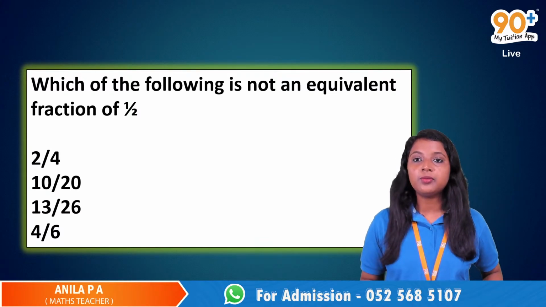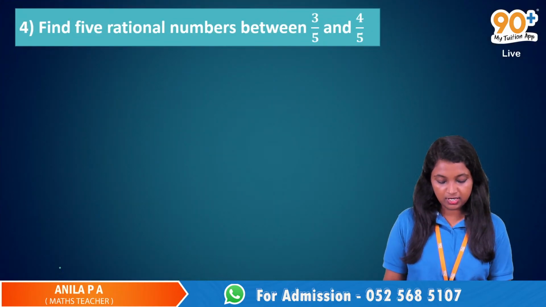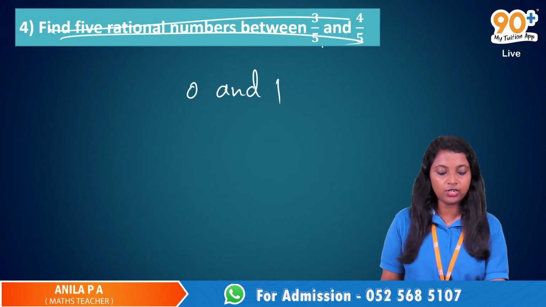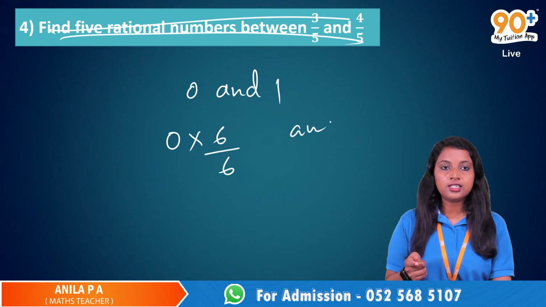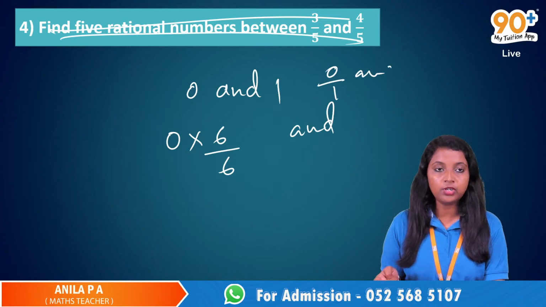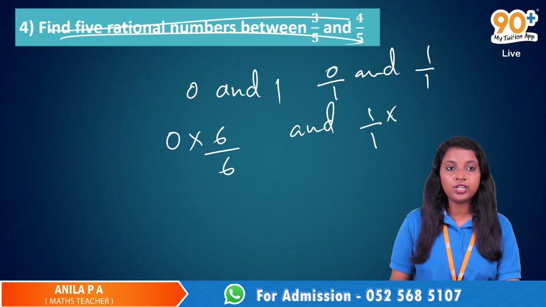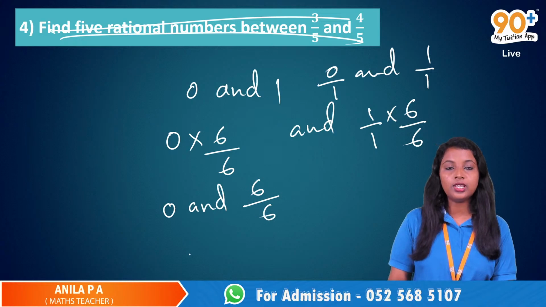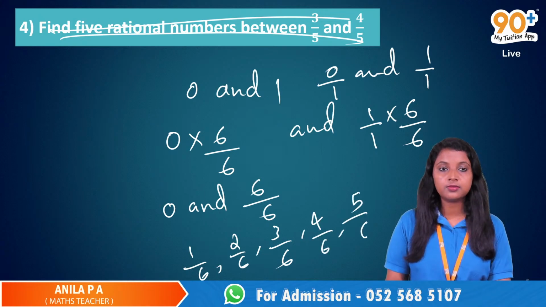Six rational numbers between 0 and 1. Just do the same thing. To find the 5 rational numbers between 0 and 1, do the same thing. So 0 by 1 and 1 by 1, then 0 into 6 by 6 and 1 by 1 into 6 by 6. So it will be 0 and 6 by 6. Between them we have 1 by 6, 2 by 6, 3 by 6, 4 by 6, 5 by 6.